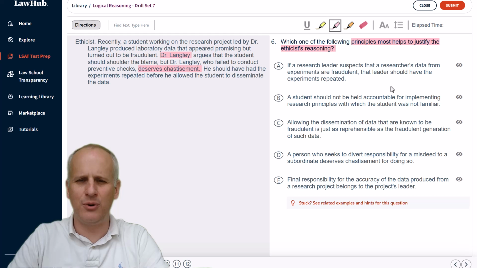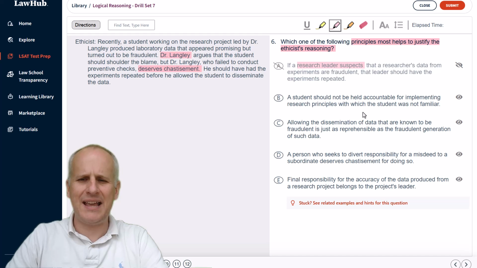So now we're going to go to our answer choices, seeking reasons to eliminate that we can again highlight using that pink highlighter tool, or potentially something that does in fact give a further reason that Dr. Langley deserves chastisement. So starting with choice A, if a research leader suspects that a researcher's data from experiments are fraudulent, that leader should have the experiments repeated. Well, there's nothing indicating that Dr. Langley suspected the fraudulent data. So choice A would need additional information, and we can eliminate it for that reason.